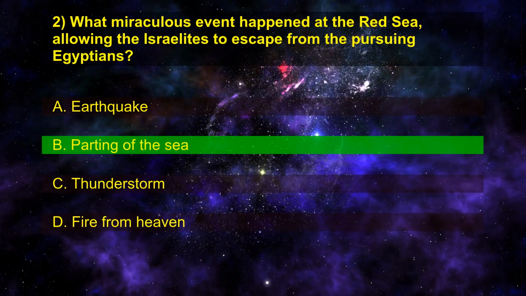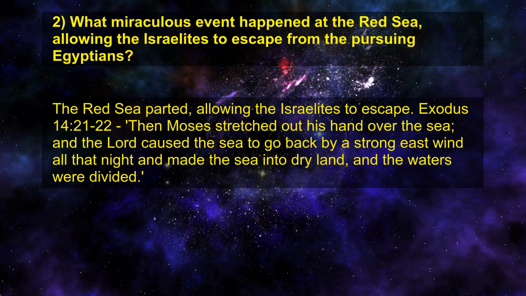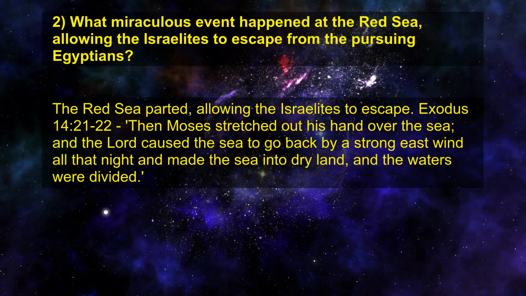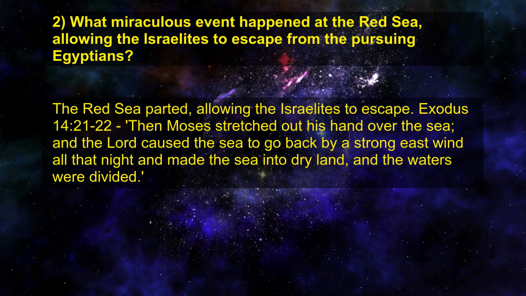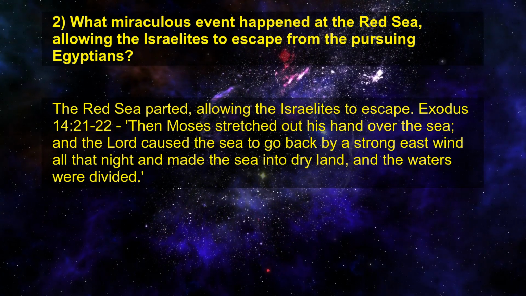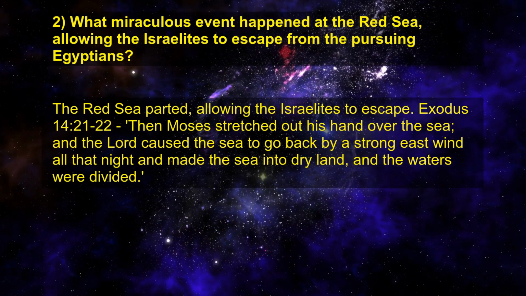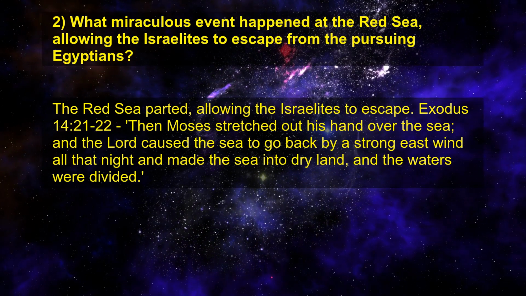Right answer is B. Parting of the sea. The Red Sea parted, allowing the Israelites to escape. Exodus chapter 14 verses 21 to 22. Then Moses stretched out his hand over the sea. And the Lord caused the sea to go back by a strong east wind all that night and made the sea into dry land, and the waters were divided.